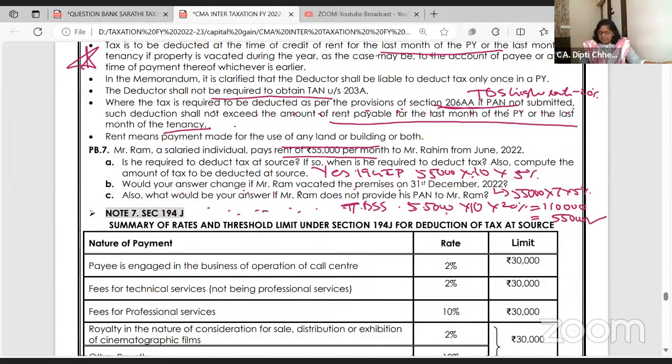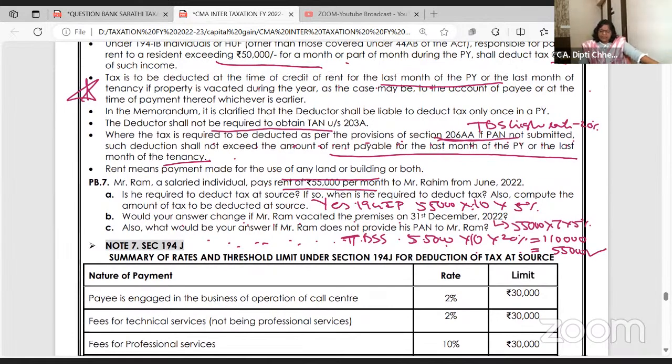What would be your answer if Ram does not provide his PAN? Say Rahim. Then 55,000 into 10 into 20% TDS should be deducted. But TDS should not exceed the March month rent. It should not exceed the rent payable for the last month. What is the March rent? Maybe rent sometimes increases, so after the increase, how much is it? 55,000. Okay, let's move ahead.